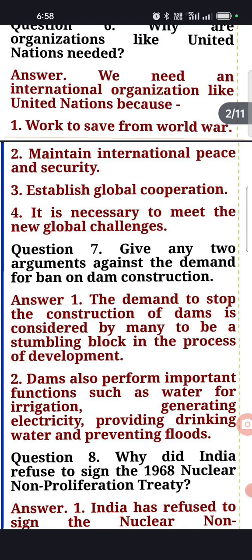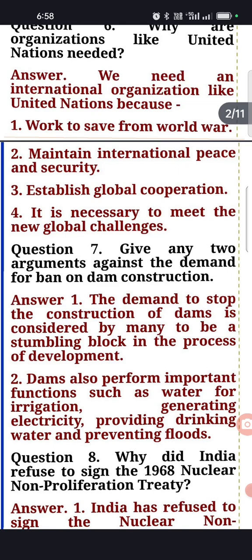And the fourth, it is necessary to meet the new global challenges that the world is facing. So all countries need cooperation, and a place where we can meet and discuss the various global issues and challenges.